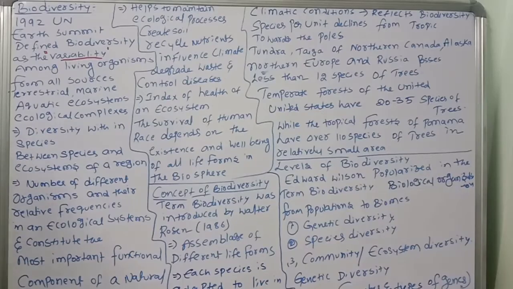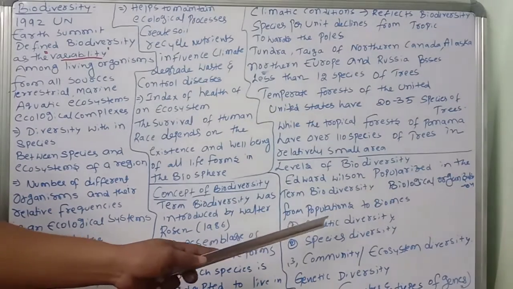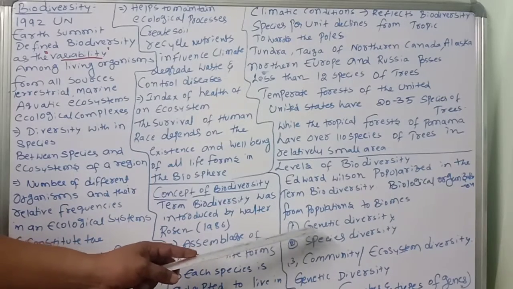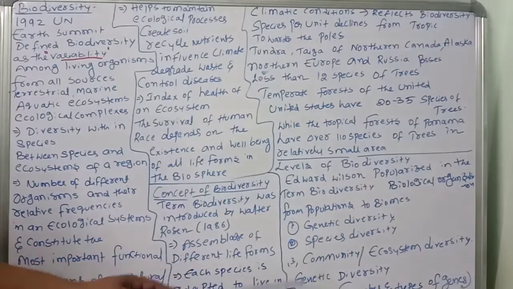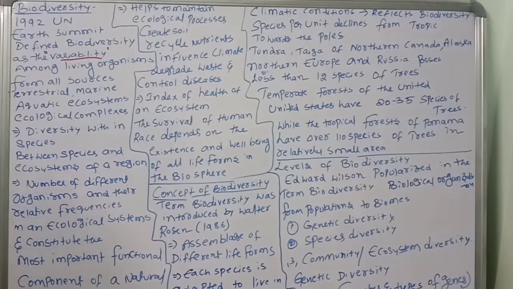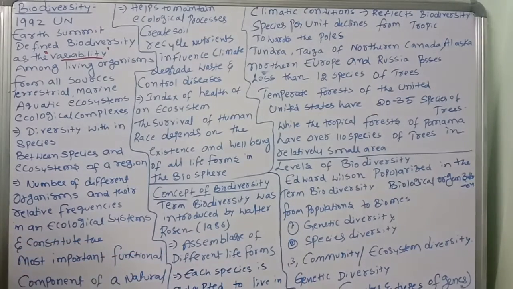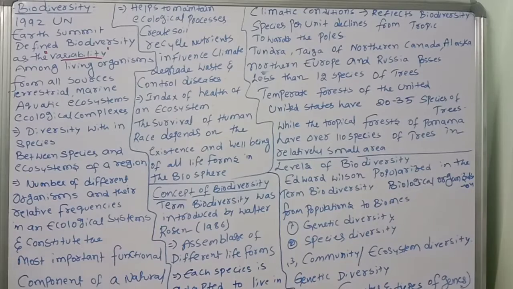There are three levels of biodiversity. What are they? Genetic diversity, species diversity, and community or ecosystem diversity. You should remember these. These three are mainly what we call the three levels of biodiversity.